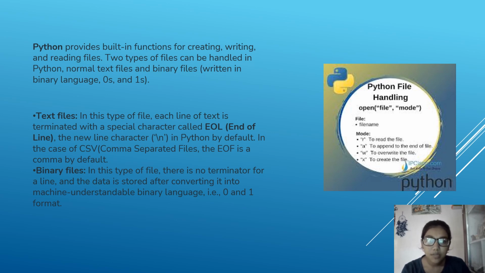In the case of CSV, comma separated files, the EOL is a comma by default. Binary files. In this type of file, there is no terminator for a line, and the data is stored after converting it into machine understandable binary language, that is 0 and 1 format.